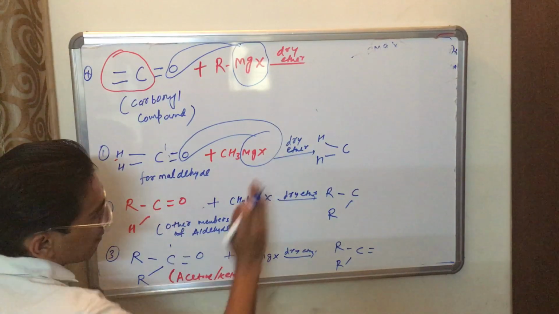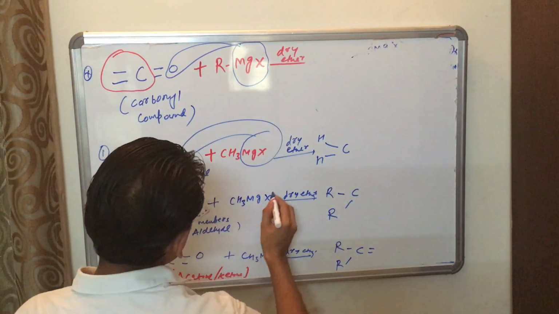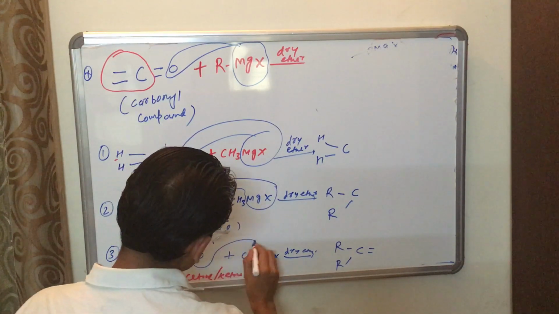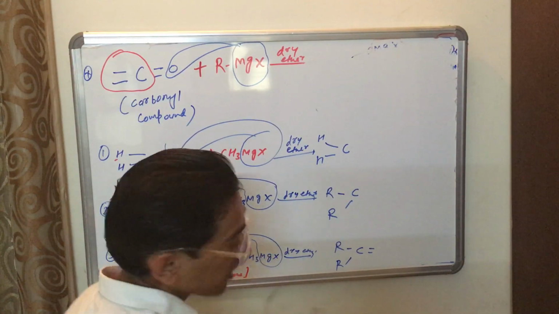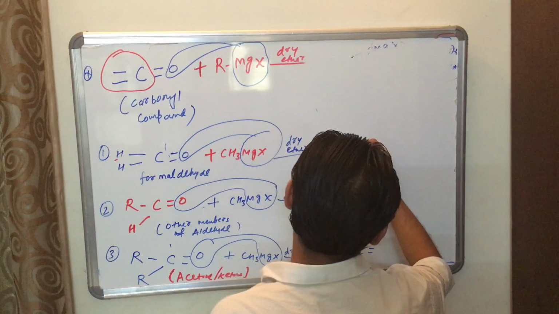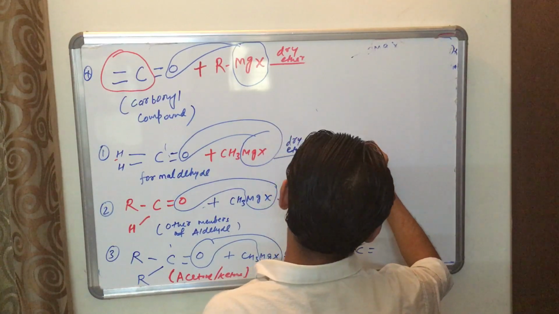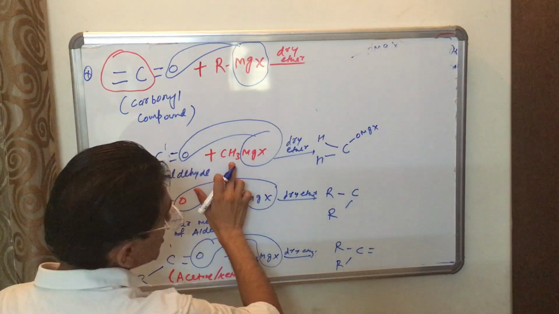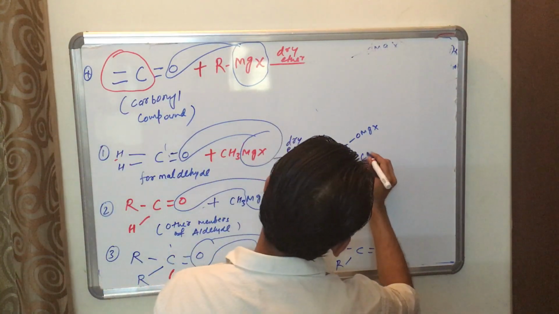Okay, but here this one is OMgX, very simple, right? Writing this, all are adduct forms, OMgX, and this CH3 remains, CH3 here.